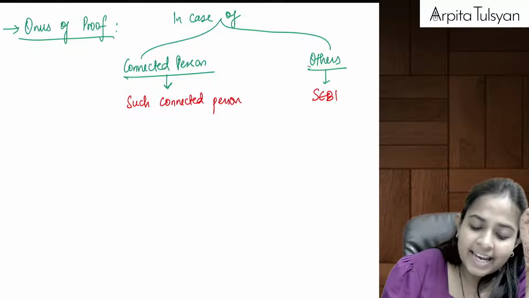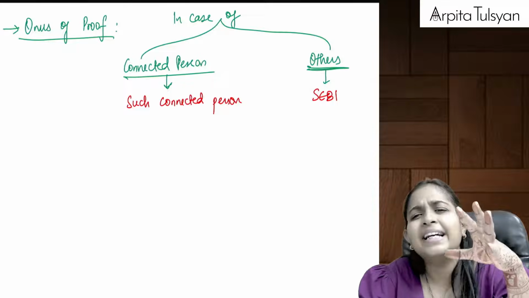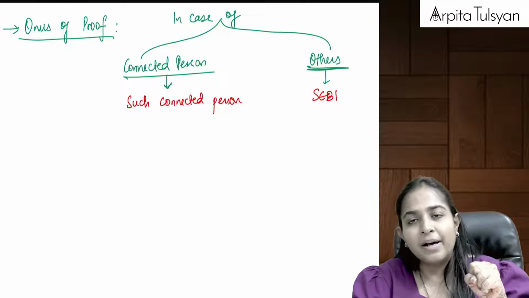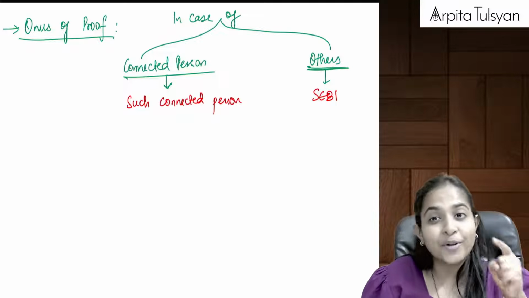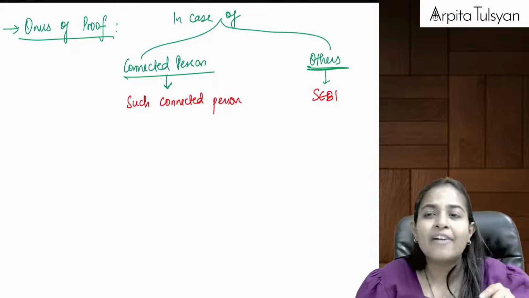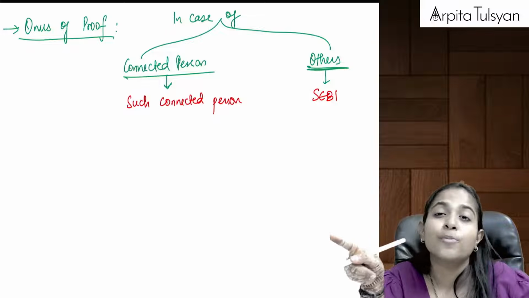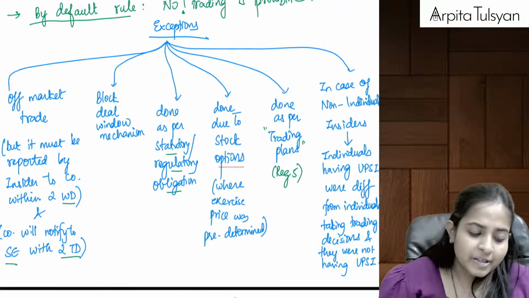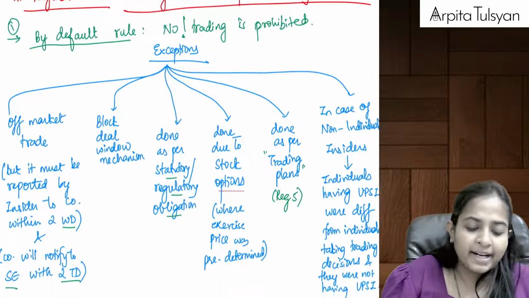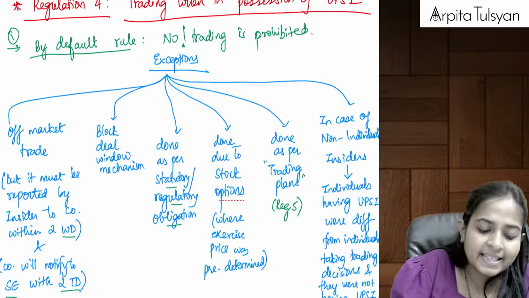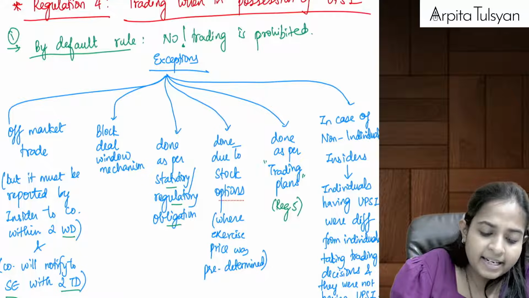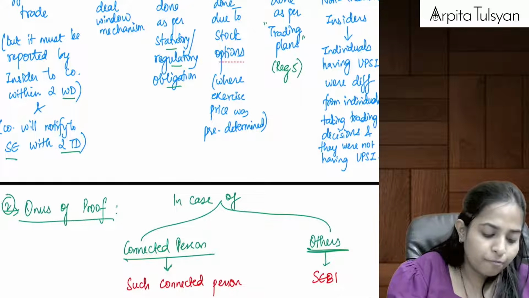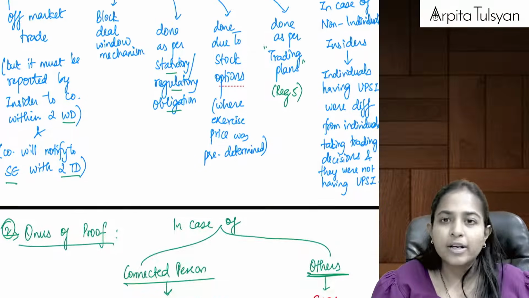And in case of others, other than a connected person, any other outsider, if we want to hold him liable, the burden of proof is going to be on SEBI. Meaning SEBI will have to prove that that person will also be considered an insider. Are you clear with this? So this was the first point. By default, no trading is prohibited except in case of 6 exceptions. And the second point was burden of proof. Are you clear with this?